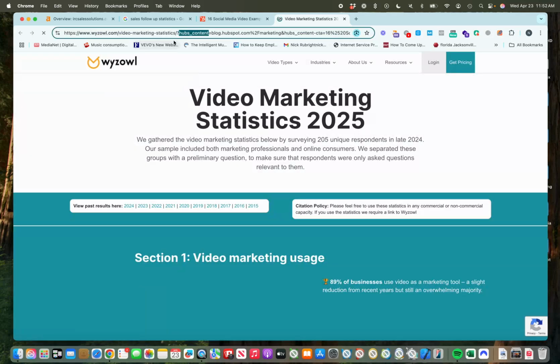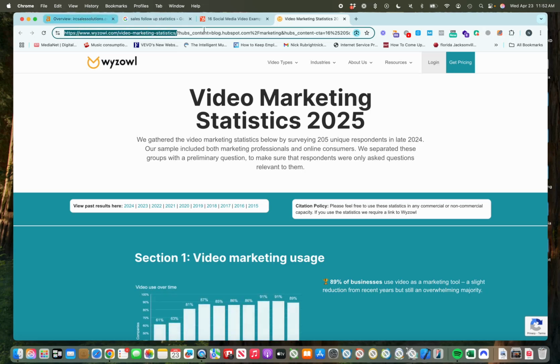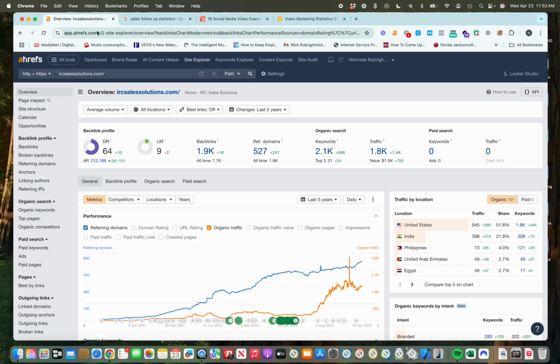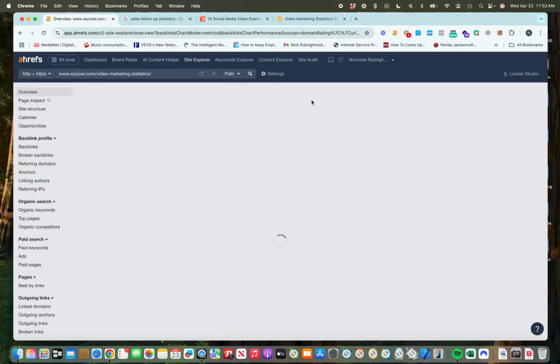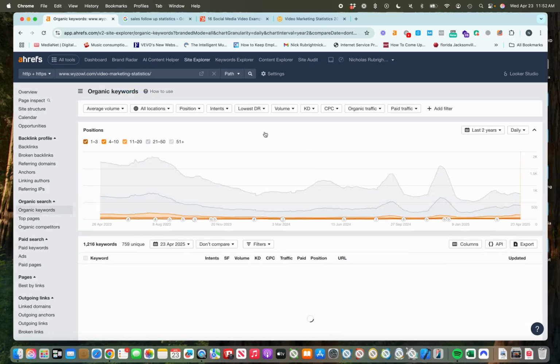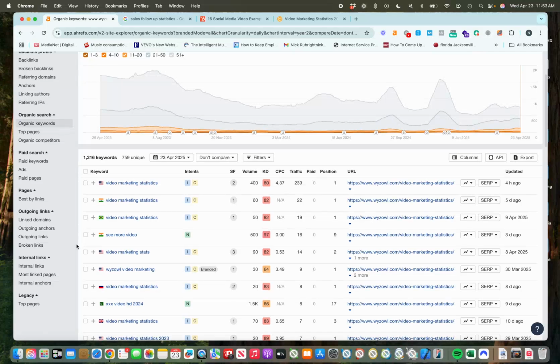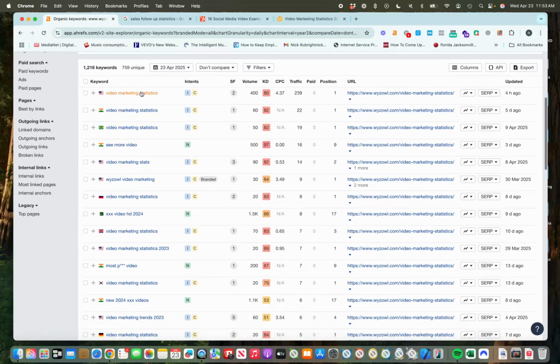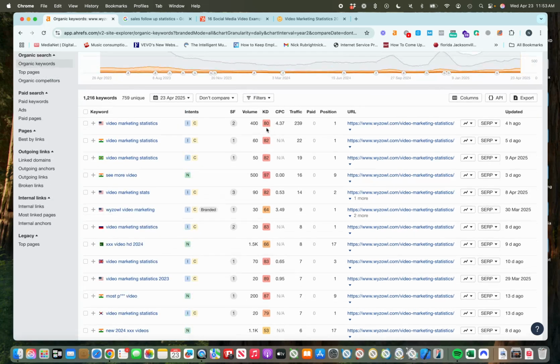This is how we do our keyword research. We grab the link, put it without the parameters into Ahrefs, and we can see they're getting a ton of links already. We can use this for our keyword research because we can click here in Ahrefs and look at what keywords the page is ranking for, and it looks like video marketing statistics might be a good target. Now, the difficulty is really high. This is based on links, so maybe we want to find a longer tail variant of that.